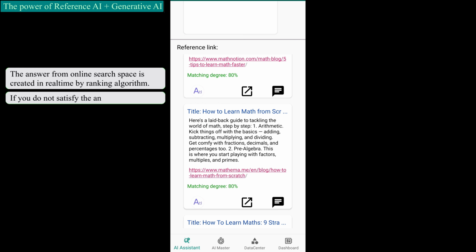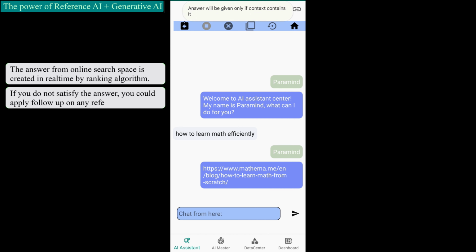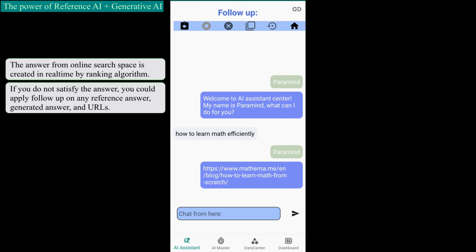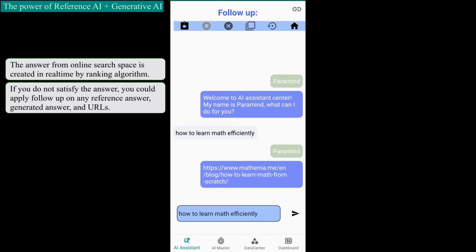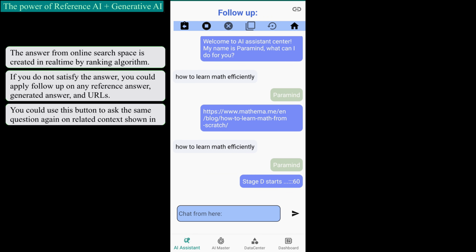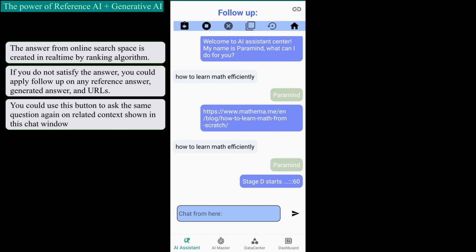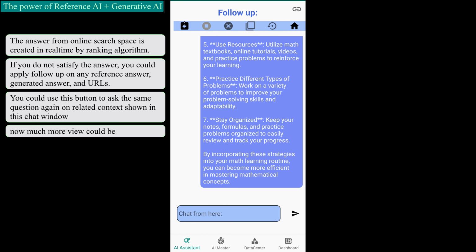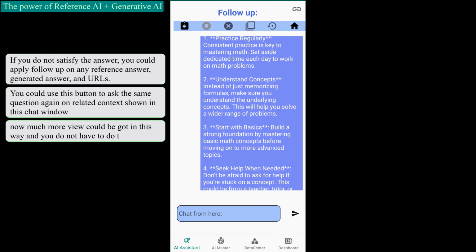If you are not satisfied with the answer, you could apply follow-up on any reference answer, generated answer, and URLs. You could use this button to ask the same question again on related context shown in this chat window. Now, many more views could be gotten in this way, and you don't have to do that manually.